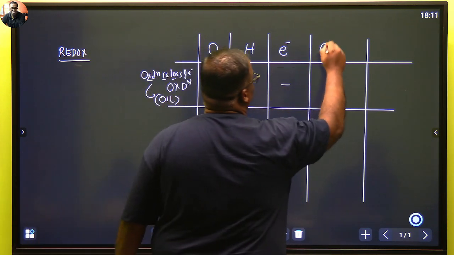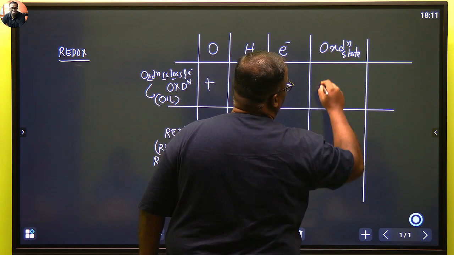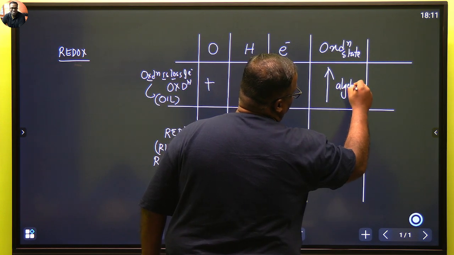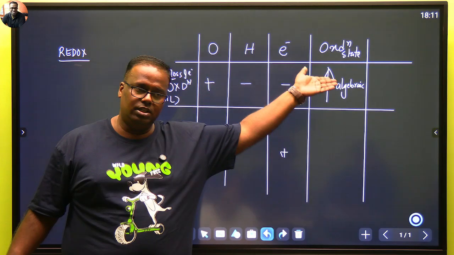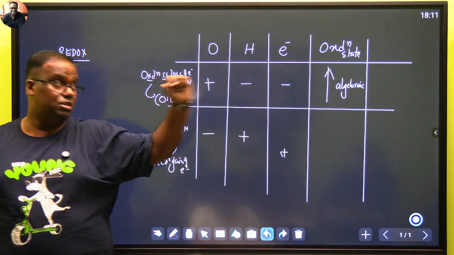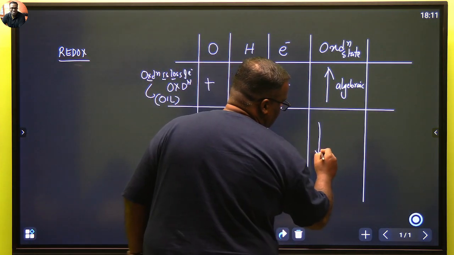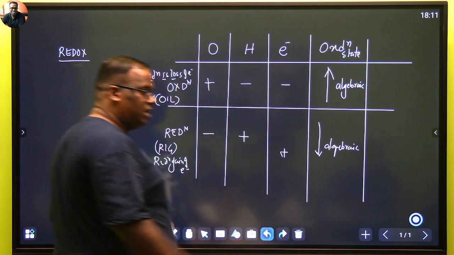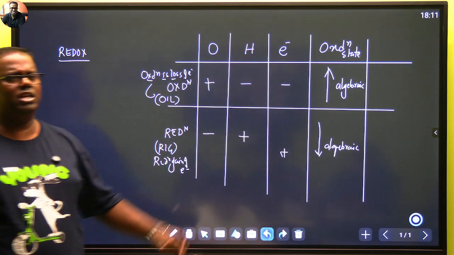And the easiest way is oxidation state. Whenever there is an increase in oxidation state, increase means algebraic. We'll see some examples. 1 to 2 is an increase, -2 to 0 is also an increase, 0 to 1 is also an increase, and whenever there is a decrease, again algebraic, 2 to 0 is a decrease, 0 to -2, -1 to -2 is also a decrease. This is the best way.